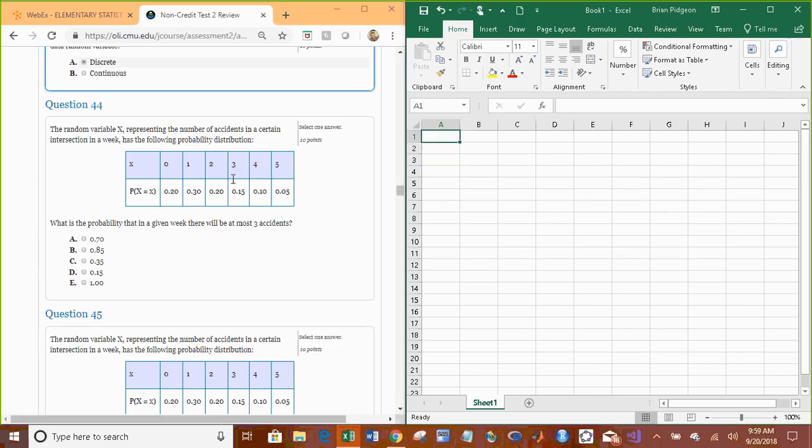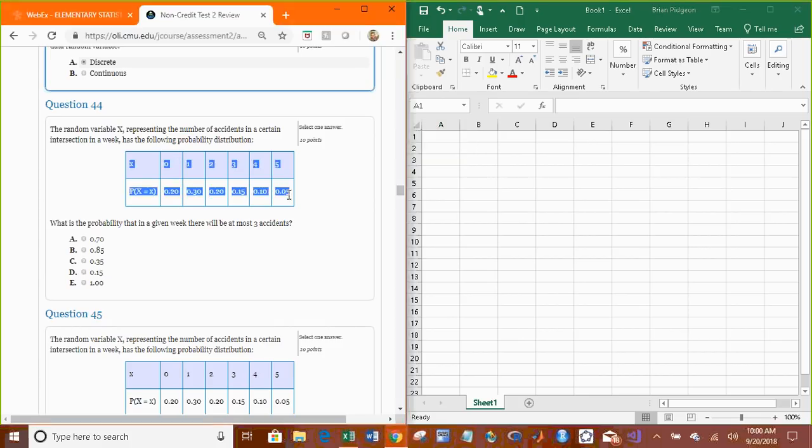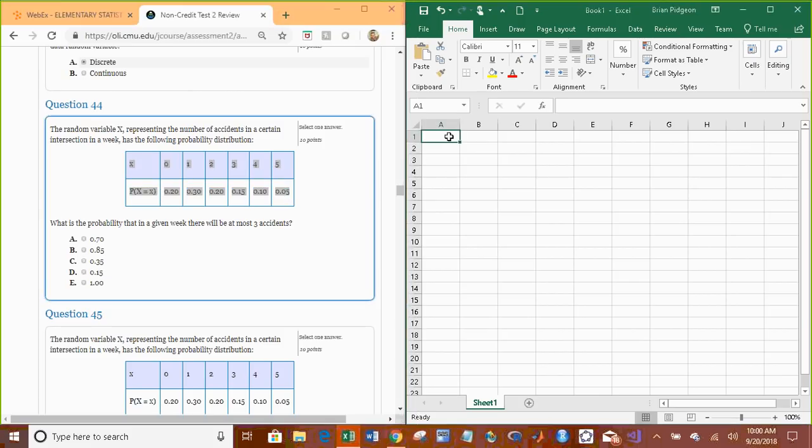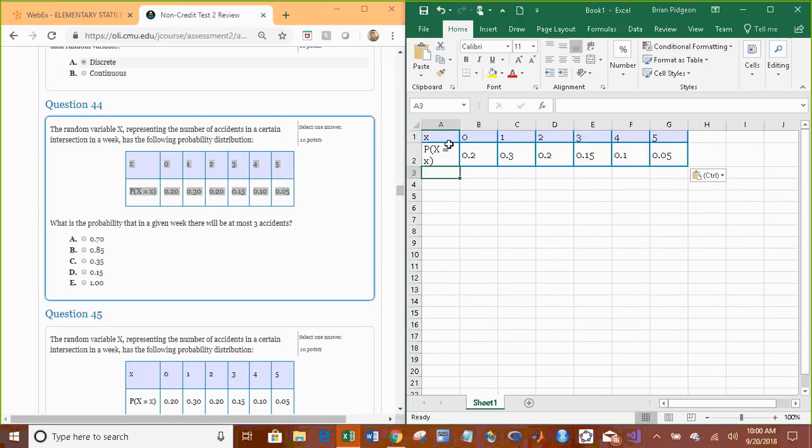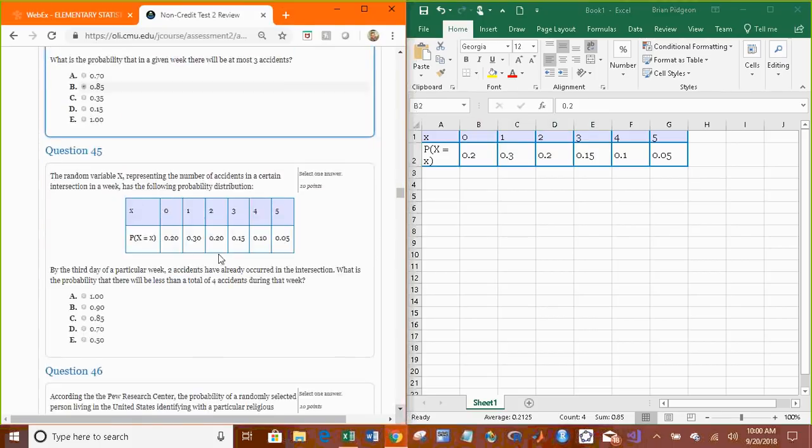What is the probability that on a given week there will be at most 3 accidents? So copy the table into Excel. At most 3 means there's no more than 3, so we just look at 3 accidents and less. If you highlight it in Excel, it tells you the sum, because that's what we're looking for. At most 3 is 0, 1, 2, and 3. The probability is 0.85.